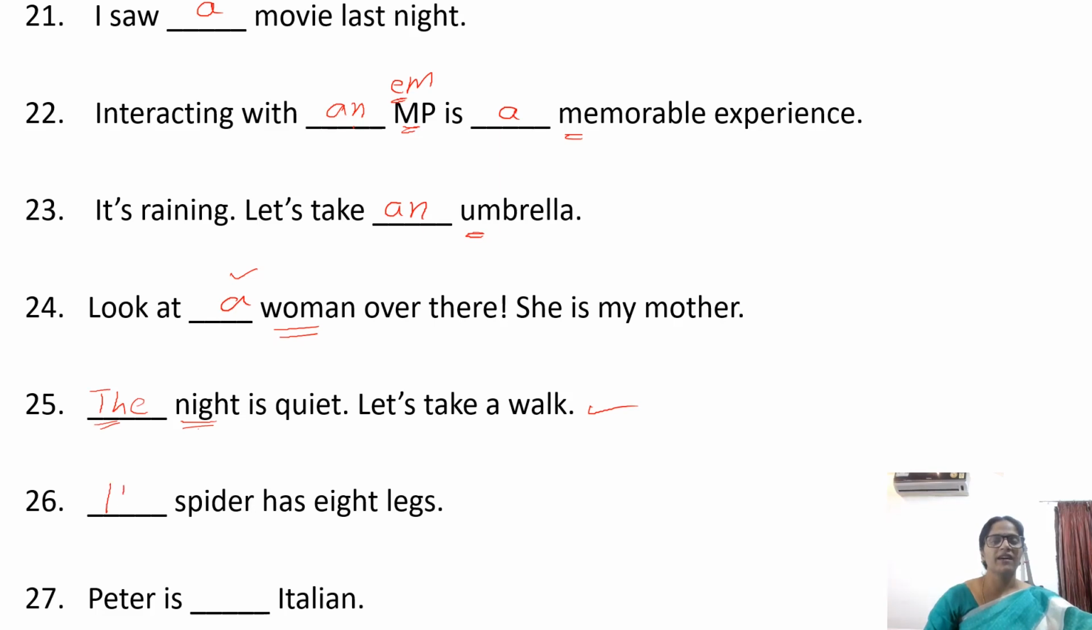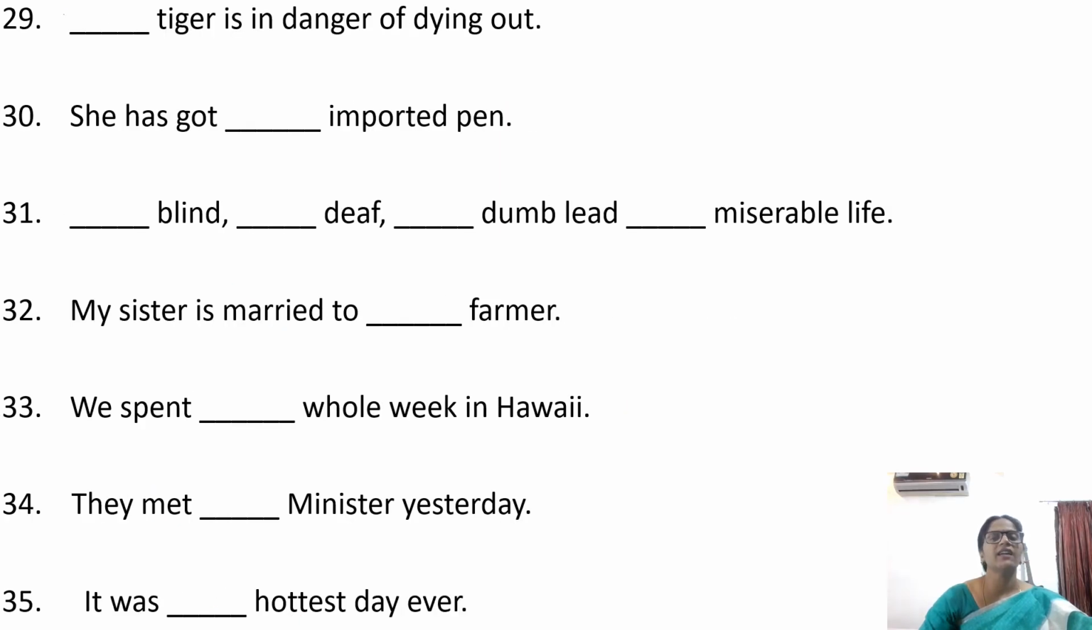The spider has eight legs. Spider represents the entire class of spiders. So we have to use the. Peter is an Italian. The i sound is a vowel sound and we have to use an. The tiger is in danger of dying. A tiger represents the entire class of tigers.